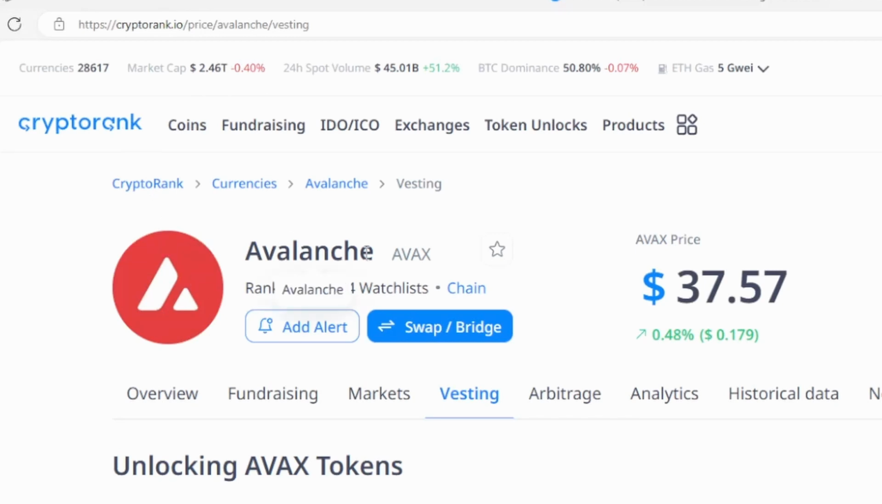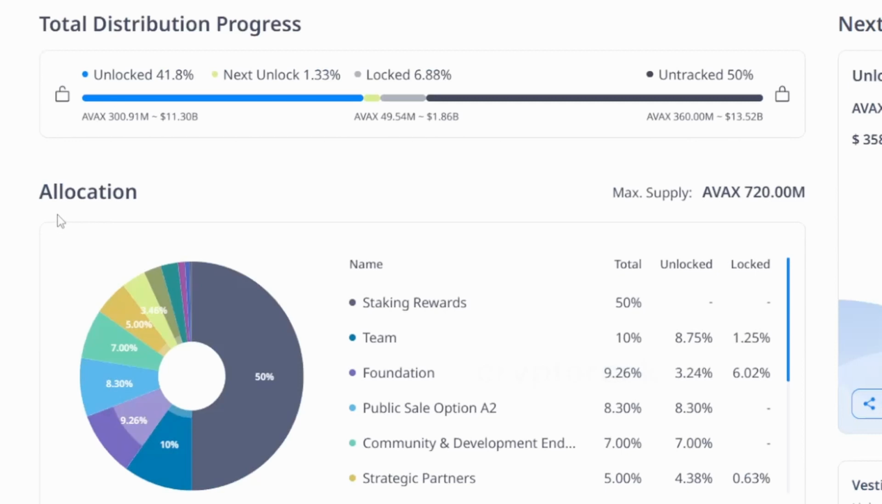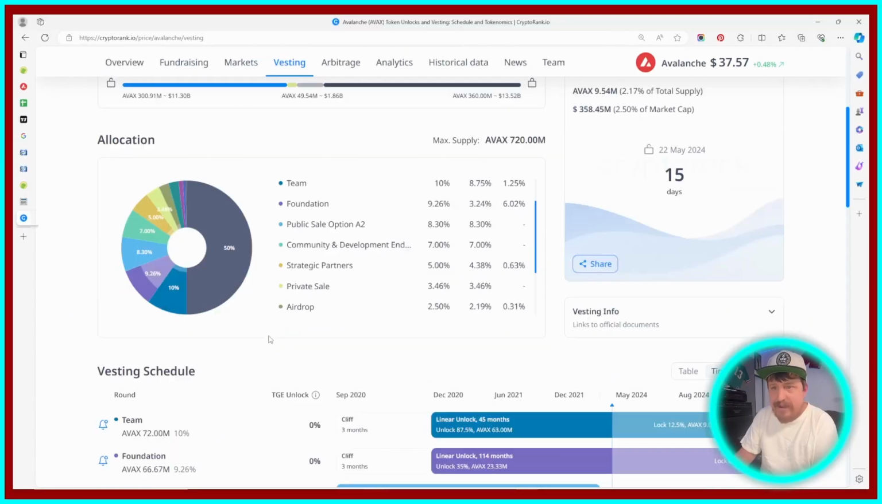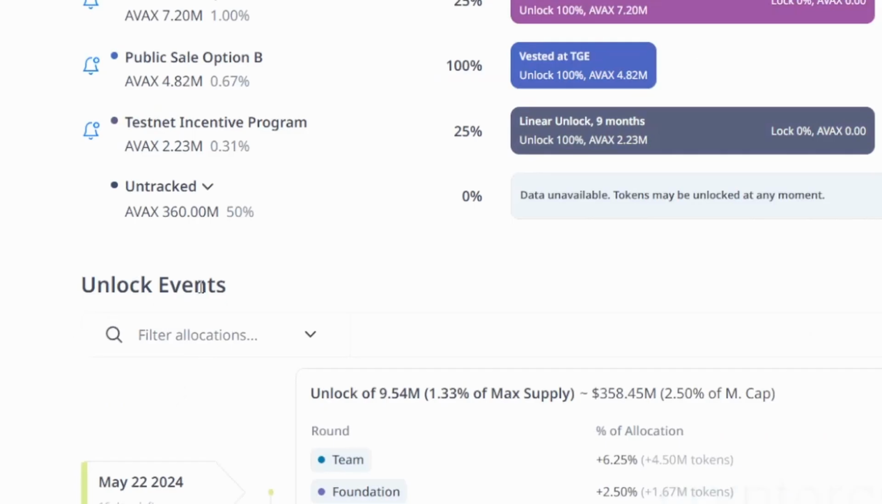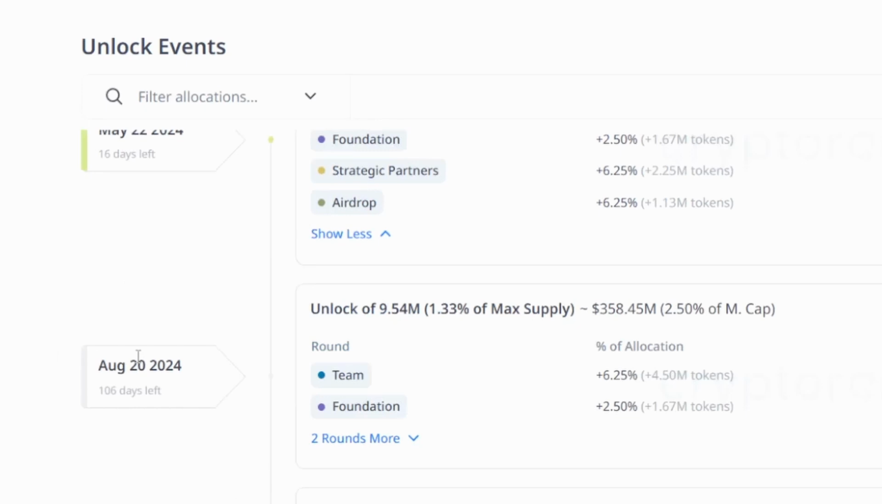I've searched the coin Avalanche or AVAX, and we're underneath the vesting tab. Now, down below here, it will show you what the allocation is for the tokens. So it tells you like staking rewards, the team, the foundation, and so forth. It will tell you how many are currently unlocked, which we already know from back here that the circulating supply is around 380 million. But we can use this website to come down here and see when the next unlock of the tokens are happening. So here where it says unlock events, we can track that, okay, May 22nd, 2024, there's an unlock of 9.54 million. August 20th, 2024, 9.54 million.